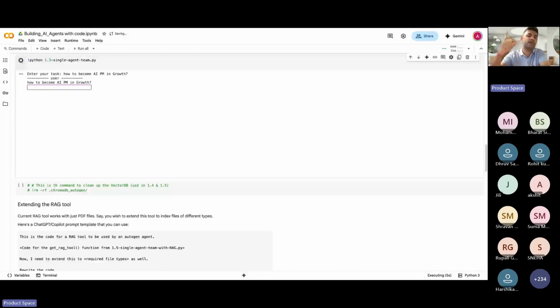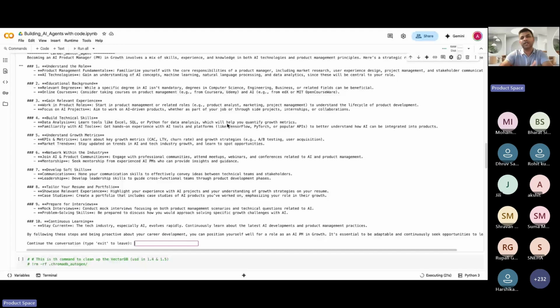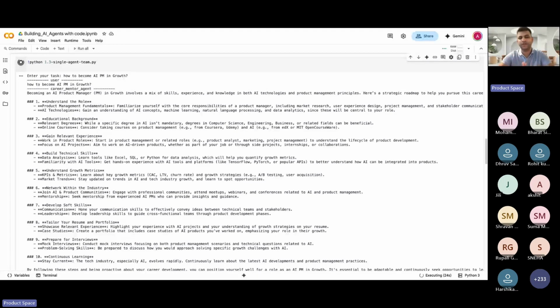It might not understand what AI PM literally is, but let's see its fundamental understanding of these keywords. Okay, it says becoming an AI product manager in growth involves a mix of skills. So it has given you a GPT-like kind of experience.